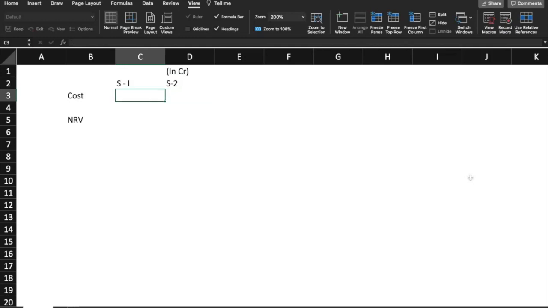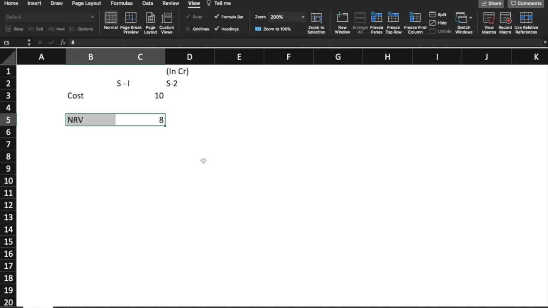In scenario 1, cost of the inventory what I'm carrying is 10 crore. Okay, and its net realizable value, that is as at 31st March, if it is cleared off in the market, it is 8 crore. So what is happening now? I'm carrying an inventory purchased for 10 crore, but as at 31st March, if I dispose it off in the market, it can be sold only for 8 crore, but it was not yet sold. So I have not yet suffered this loss. But